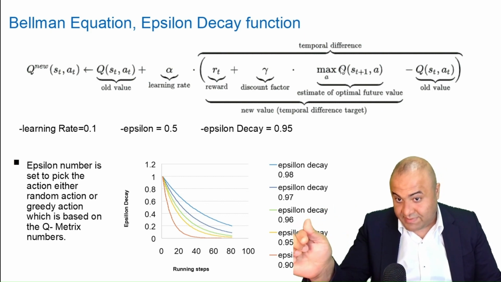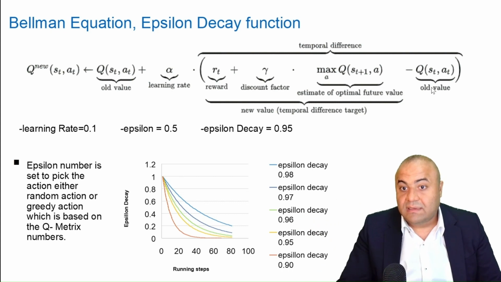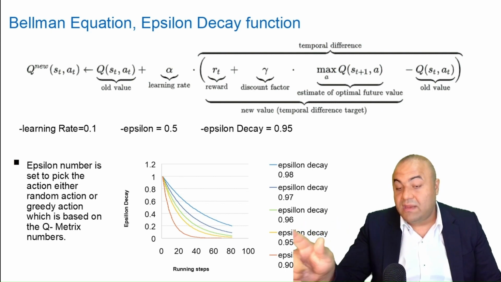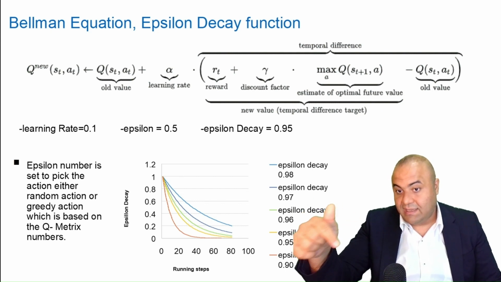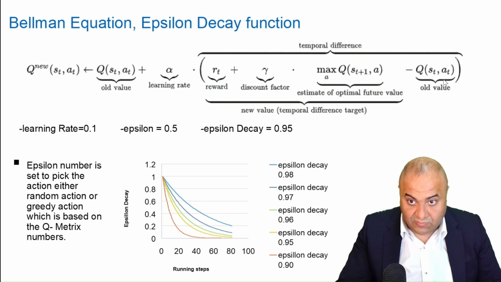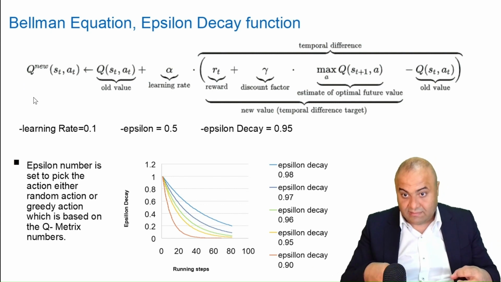So it is the maximum possible value of the next Q, at time t plus 1, like the best Q value of the next states, minus the old value of Q, which is this one. And this will be the new value of our current state.